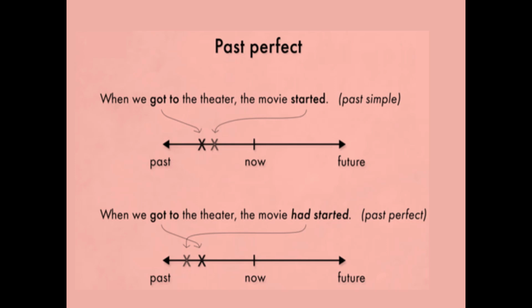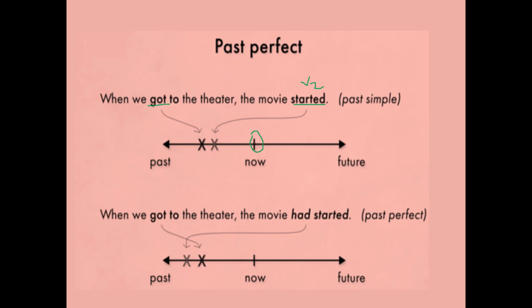So started is V2 form. Okay, now when we got to the theater, it is also past tense. Okay, which action was done first? This is now you are talking. This is the timeline.